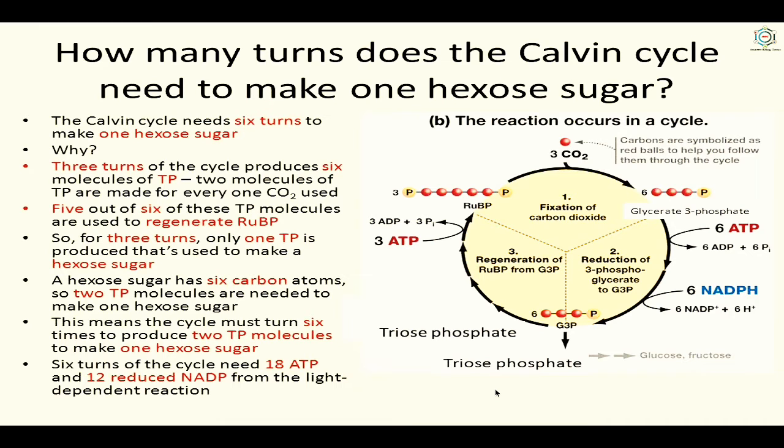A hexose sugar has 6 carbon atoms, so 2 triose phosphate molecules are needed to make 1 hexose sugar. This means the cycle must turn 6 times to produce 2 triose phosphate molecules to make 1 hexose sugar. 6 turns of the cycle need 18 ATP and 12 reduced NADP from the light dependent reaction.